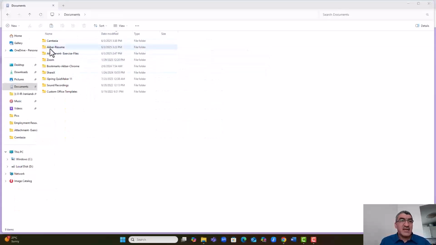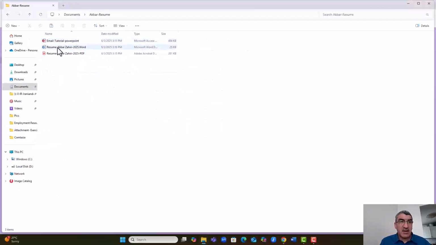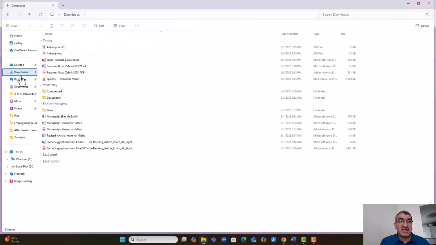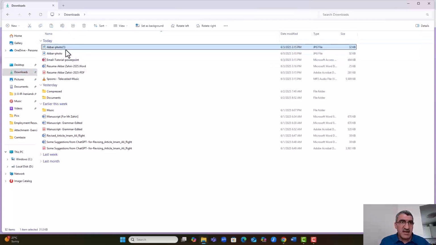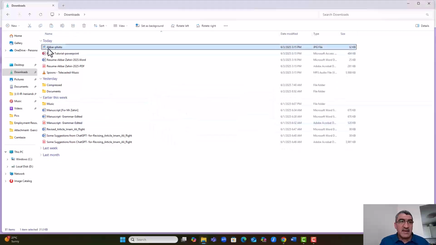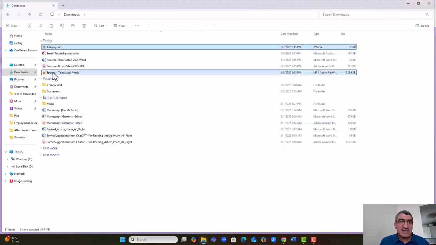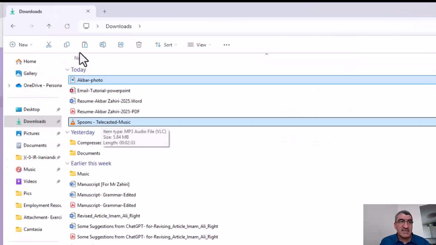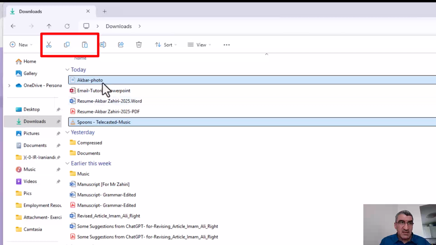Pay attention that these files in Akbar resume that I have copied are duplicates of the files that I have had in Downloads. If you remember here, we copied them, so they are here as well. But if I want to totally remove them, for example, this one is extra because I have downloaded it 2 times, I delete it. If I want, for example, this music to be totally removed from here, instead of copy, I cut it. Okay. When I cut it, I see nothing here.